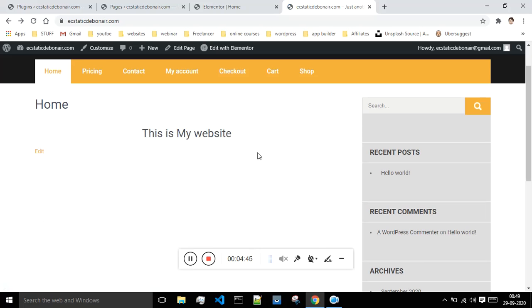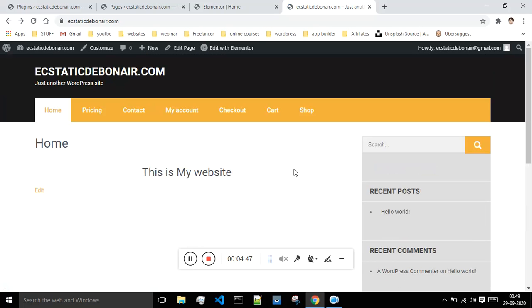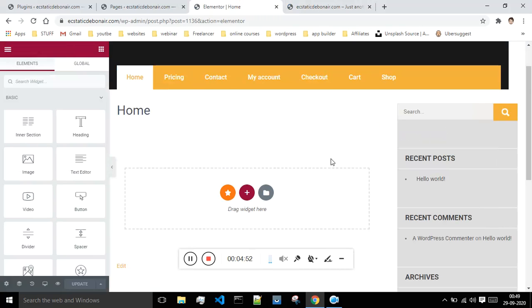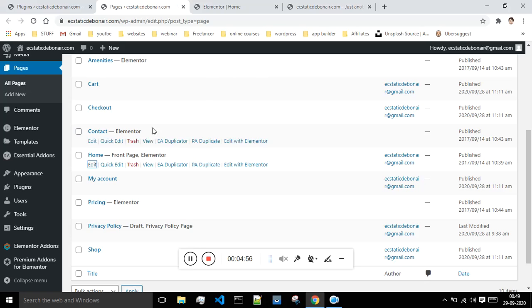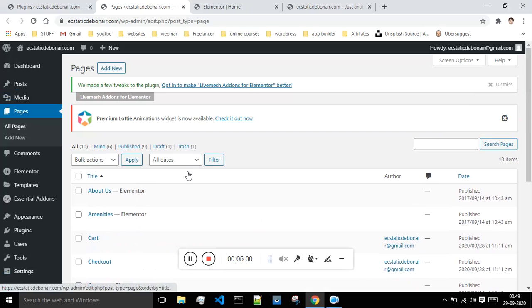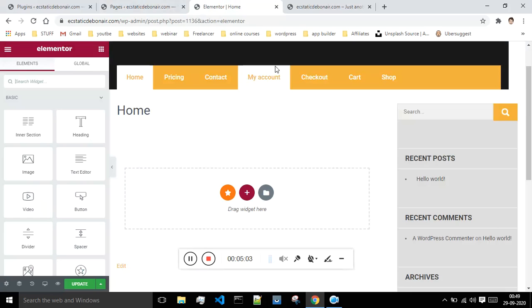Okay, so now you can see our changes got propagated over here, but we won't be doing that. I will remove this for tutorial purpose. I had shown you guys how to do this. So now what I'll do is, these are some of the pages present over here, and okay, I think this much is enough. So this is how you can edit with Elementor. This option is the best one.